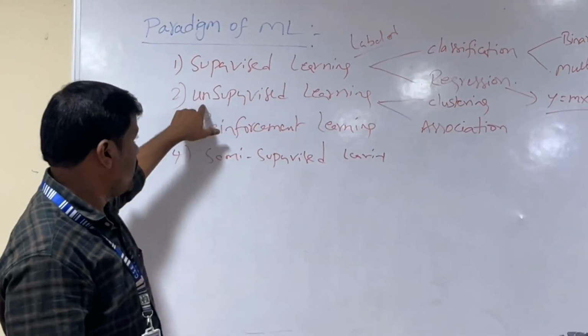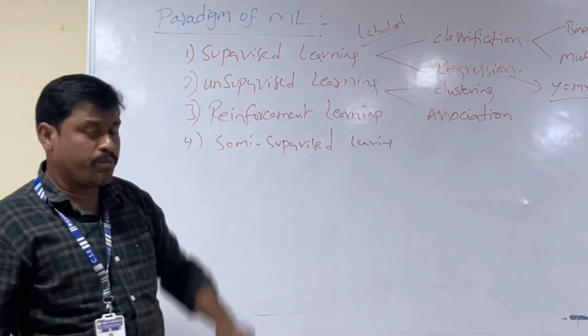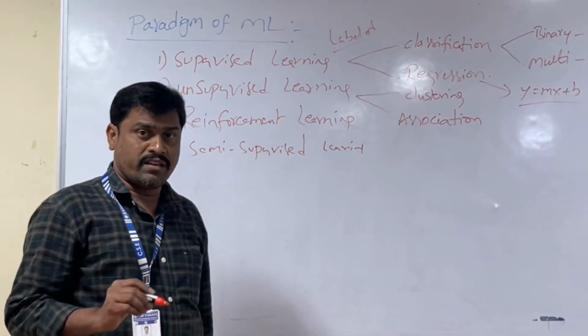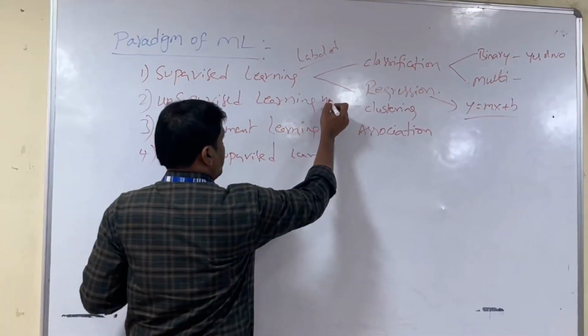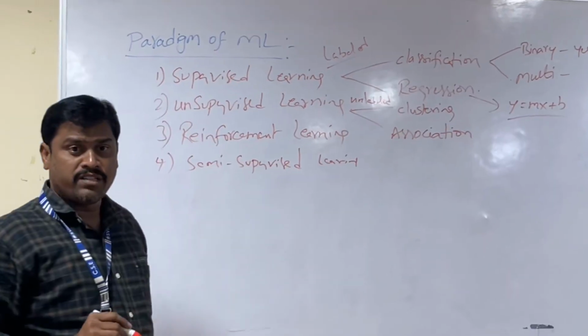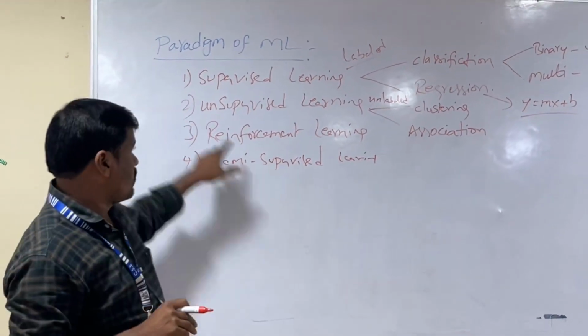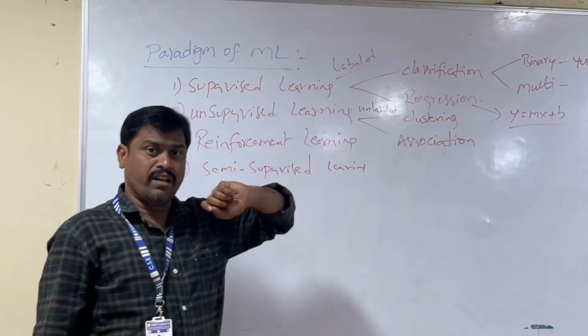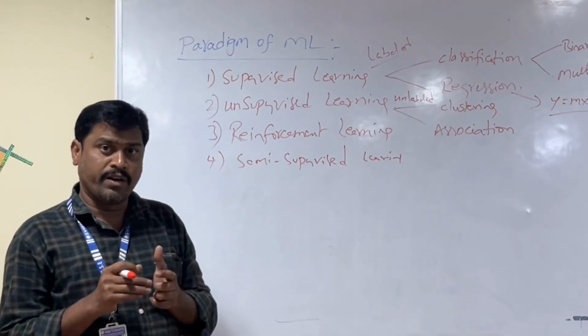Coming to the next one, unsupervised learning. I already told you that supervised learning works on a labeled data set, but unsupervised learning works on an unlabeled data set. What is an unlabeled data set? We don't have any corresponding output for the input values. That is called unsupervised learning, which means that here we don't have any guidance. Directly we need to take the input values and identify patterns in them.